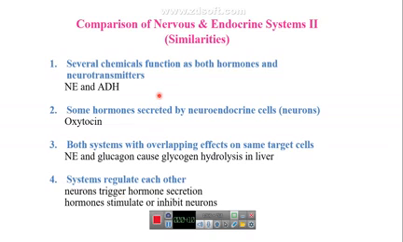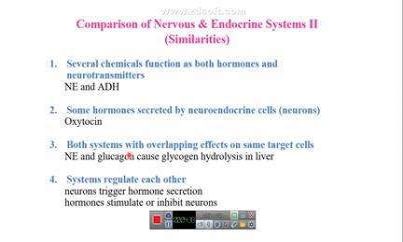There are some similarities between the two systems. Some chemicals act as a neurotransmitter and can act at the same time as hormones, like norepinephrine and antidiuretic hormone. And other hormones are secreted by neuroendocrine cells, that means neurons, like oxytocin.